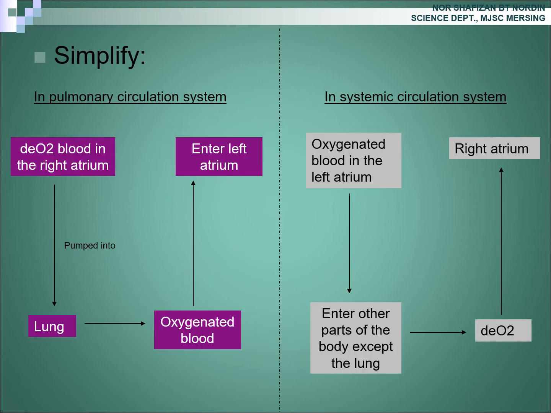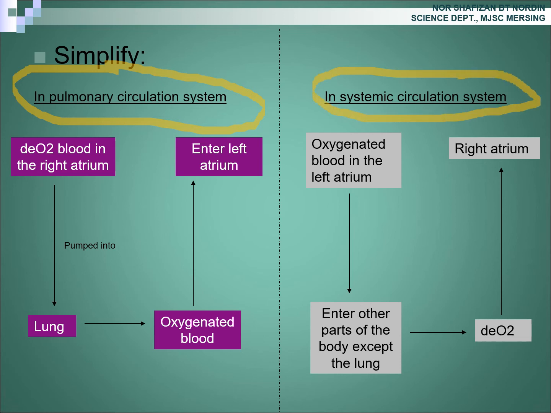Let's simplify the process in pulmonary circulation and in systemic circulation. Okay, what happened in the pulmonary circulation system? Deoxygenated blood in the right atrium. Okay, please imagine the right atrium. Deoxygenated blood in the right atrium will be pumped to the lung. And then, oxygenated blood will enter the left atrium.